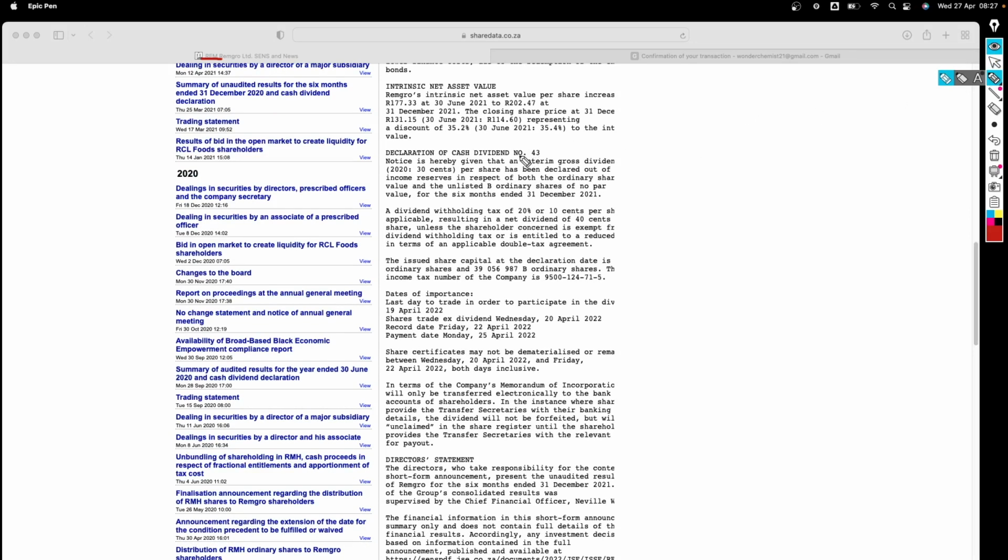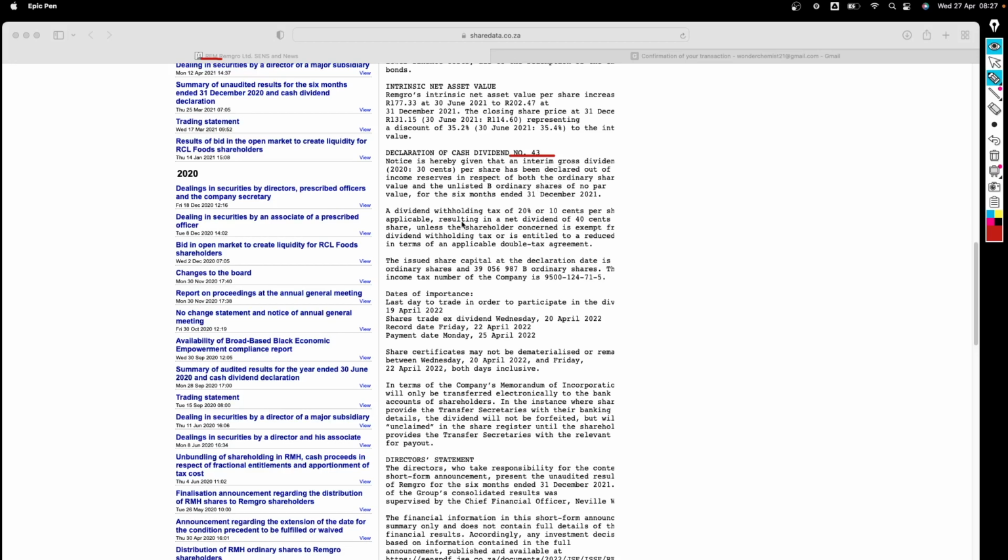Remember, I said that the company has to declare the dividend. So the company does business and generates revenue, and if they make enough profit, the executive management can propose to the board that they declare a dividend. Once the board has declared the dividend, it comes here with the results. So from this we can see that they do tell us there's a dividend declaration.